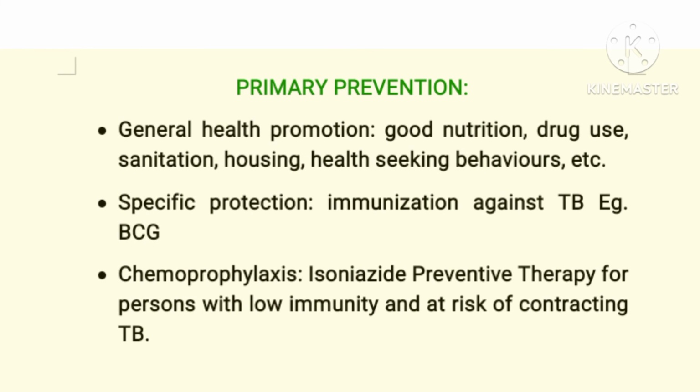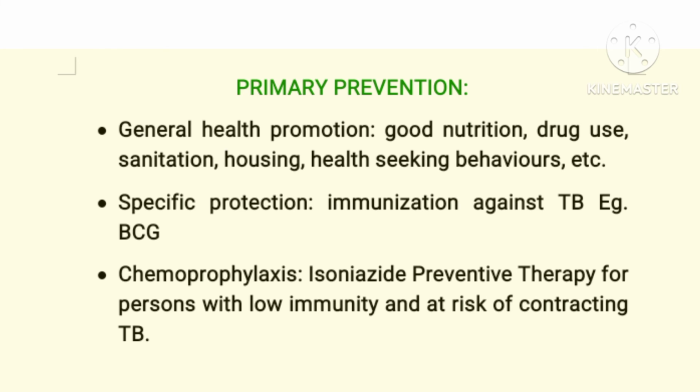In primary prevention level, this person is already exposed to the risk. Let's say someone in his household is already having TB, or the person works in a hospital where TB is being managed. So what you do now is to make sure that the person does not come down with the illness, and this includes general health promotion, so good nutrition to boost the immunity, avoiding drug use, sanitation, that's keeping their house clean, housing, health seeking behaviors, then immunization against TB using BCG.